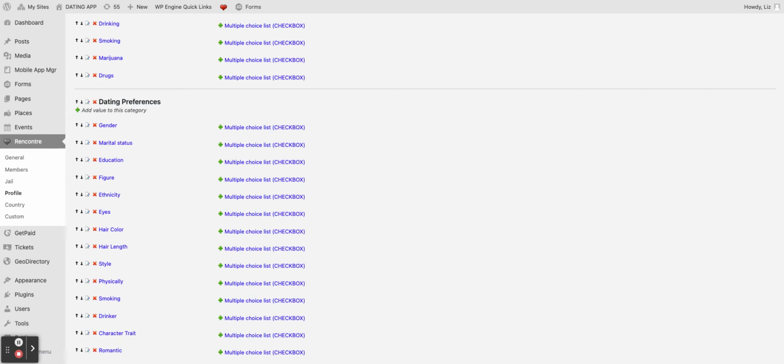What I mean by that is we will create a matching engine so that when you fill out your profile and you put gender, male, and your dating preference is female, then we'll be able to know what your gender is and what your dating preference gender is, and that'll be one of the first fields that we will look for in order to find a match.